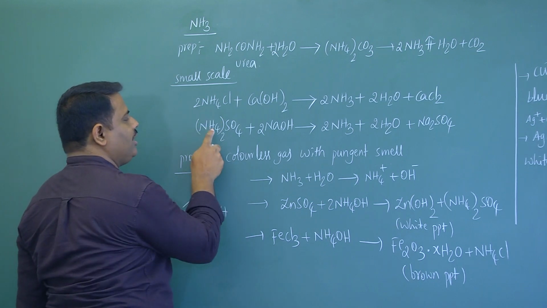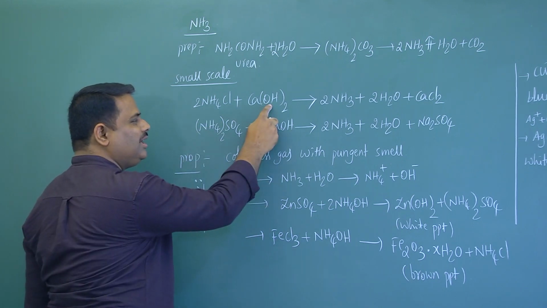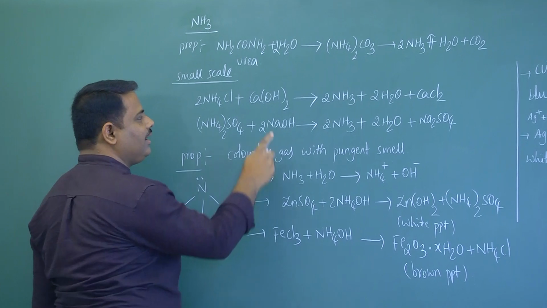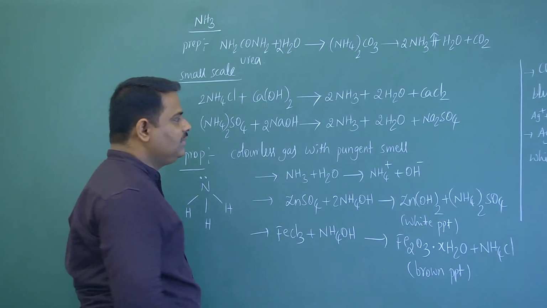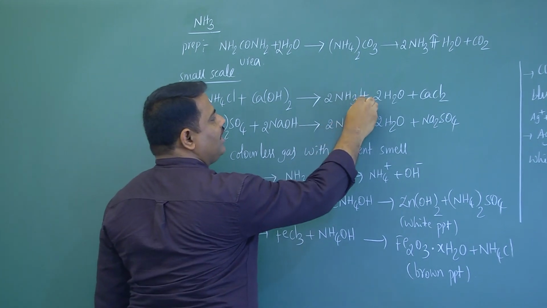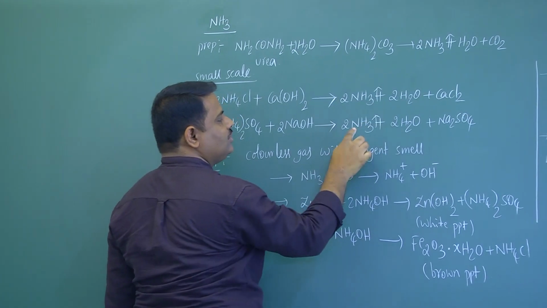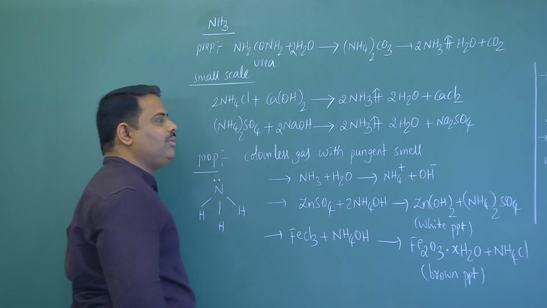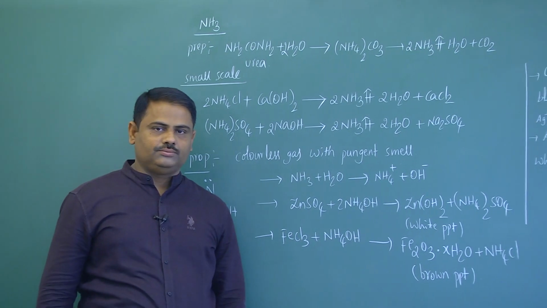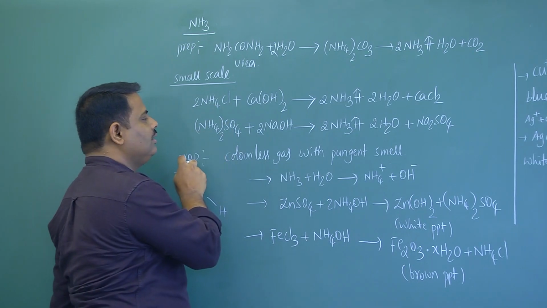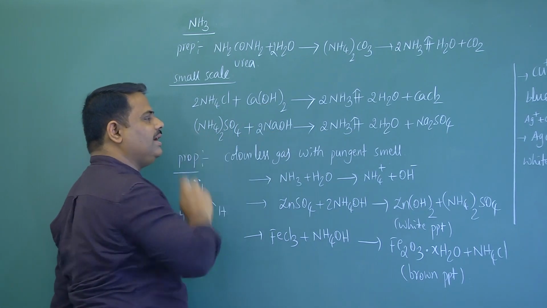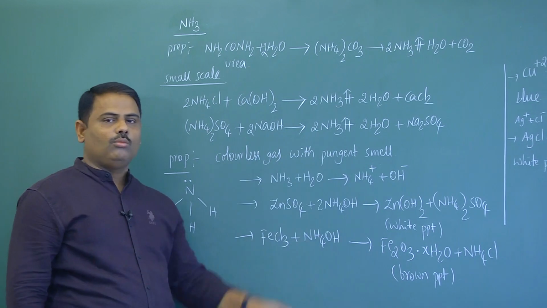To the ammonium ion, add any base like calcium hydroxide or sodium hydroxide. Then we will get ammonia gas. So this is the laboratory preparation of ammonia. I'll repeat, take any ammonium salt, when any base is added, then you will get ammonia gas.